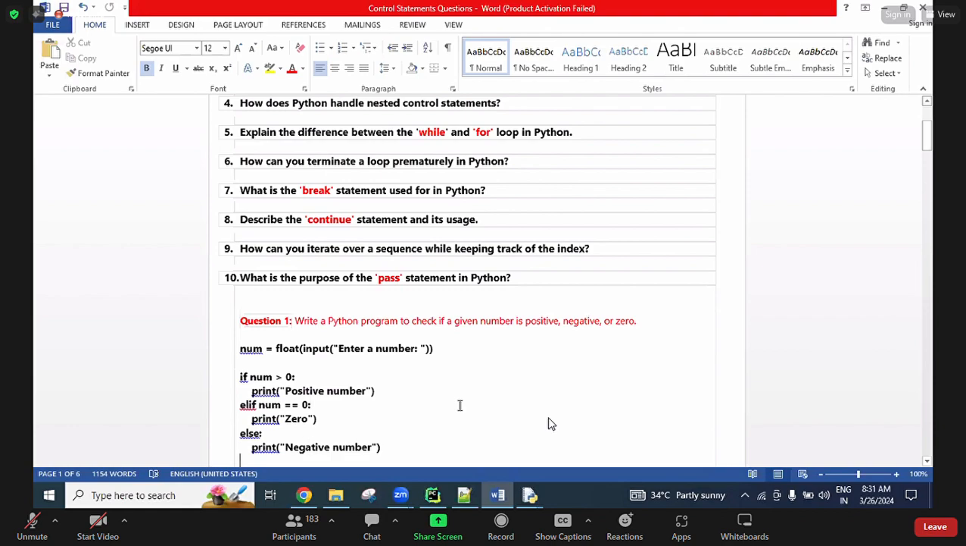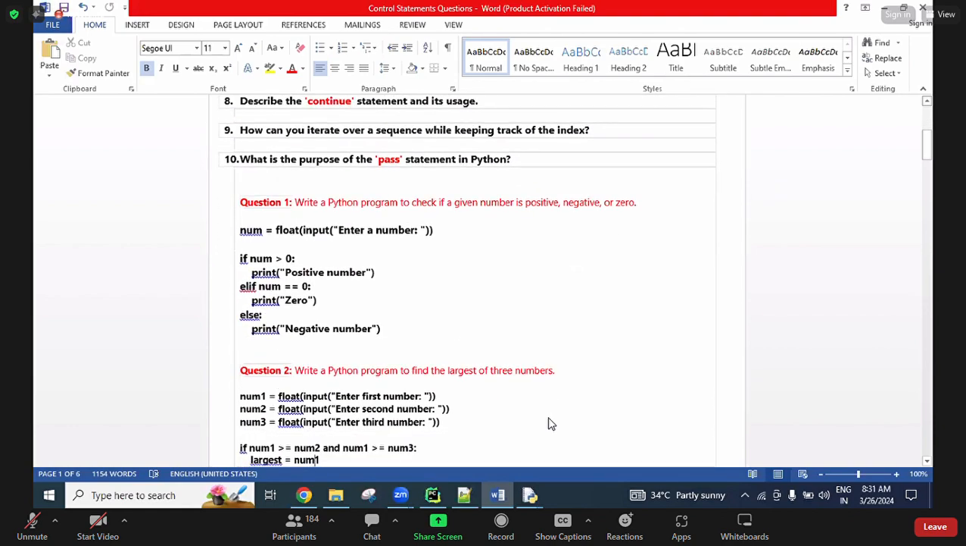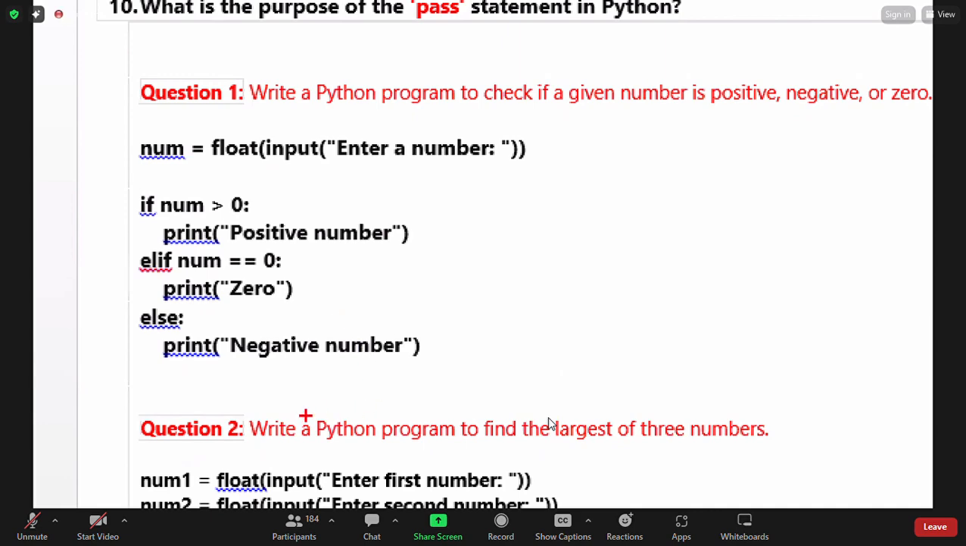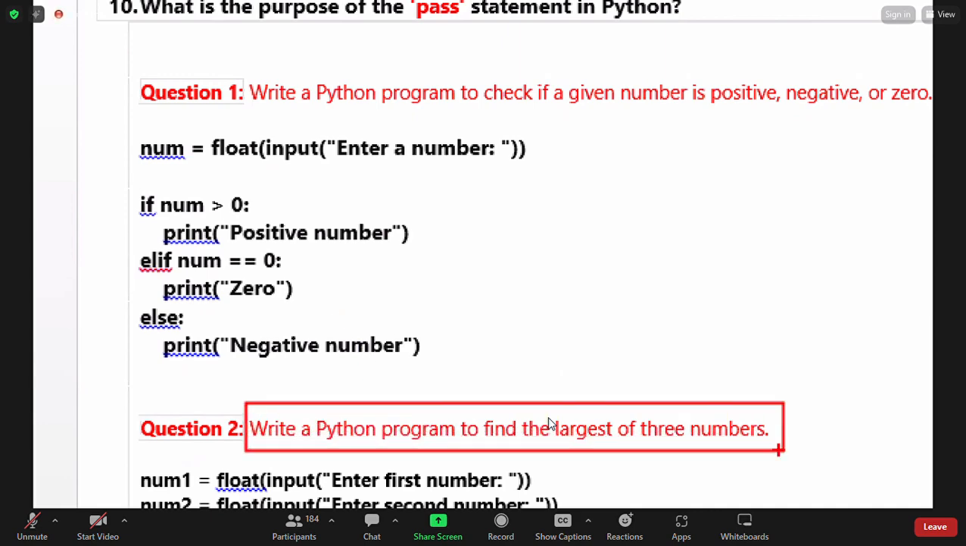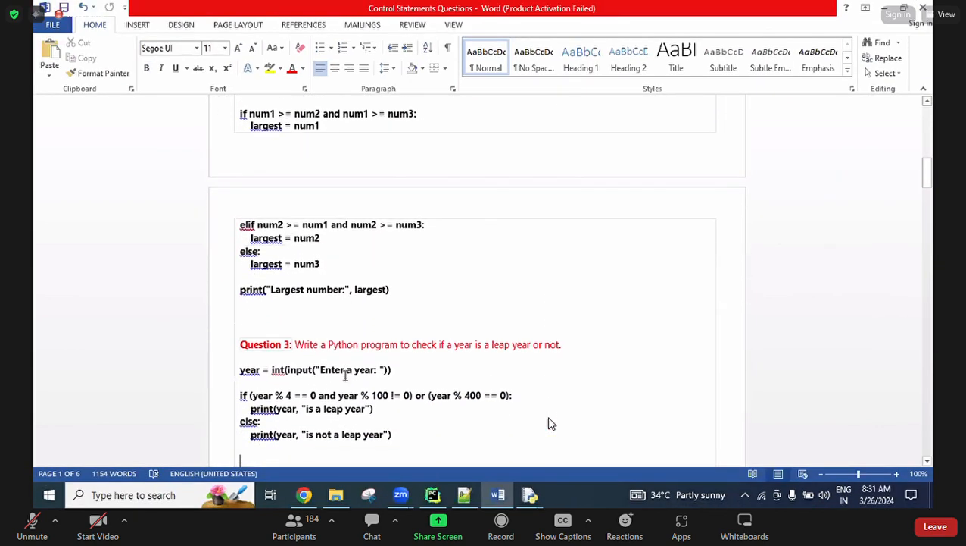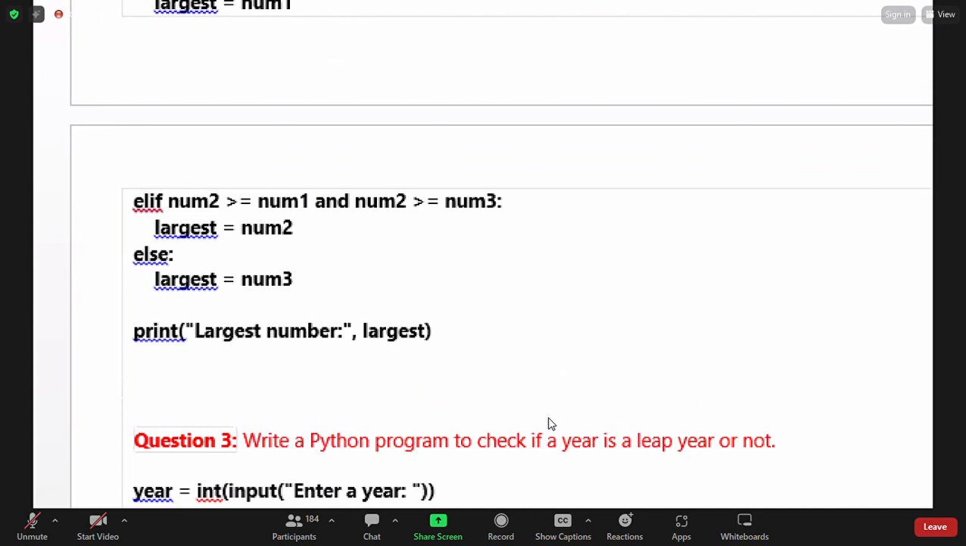A lot of questions I created, guys. Write a Python program to find the largest of three numbers. Given three numbers, out of the three, which one is the biggest number? Finding the logic here. Okay. Already this is explained in control statements. And write a Python program to check if a year is a leap year or not.